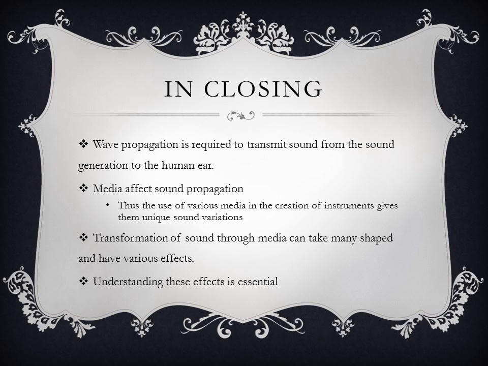Those anharmonics that we were mentioning earlier can be found based on the type of material that is used in the instruments. That's why one guitar will sound different than the other because of the type of wood that is used, and it gives it a different tonal quality, a different set of anharmonics and harmonics that are present in that instrument.